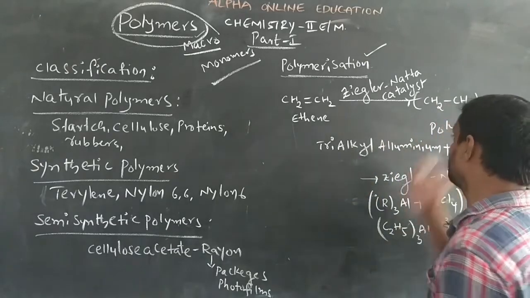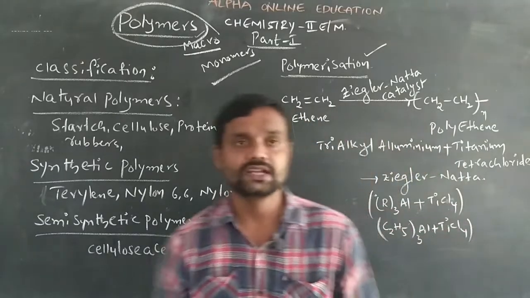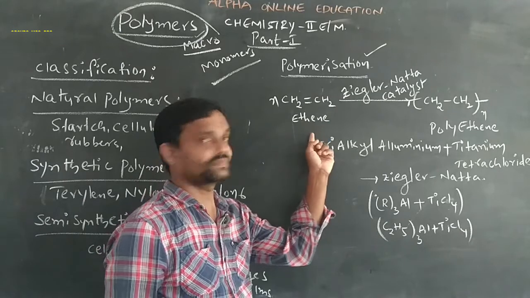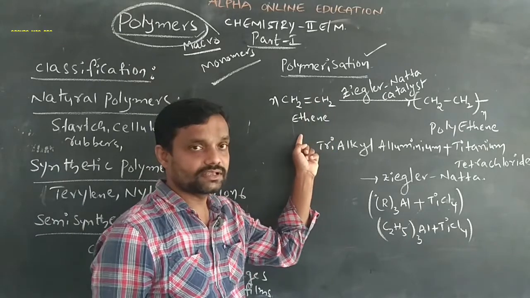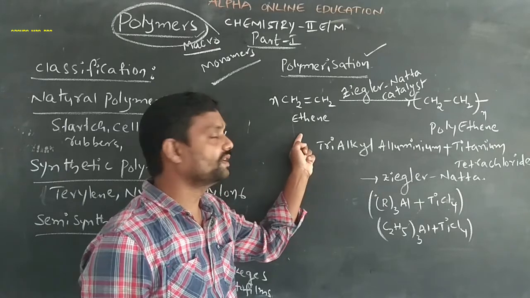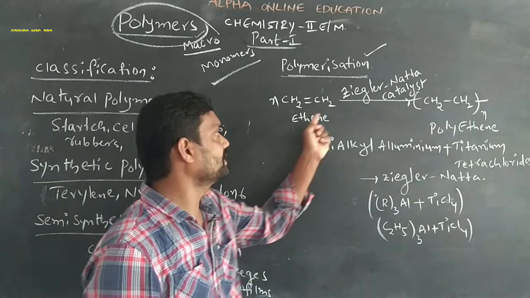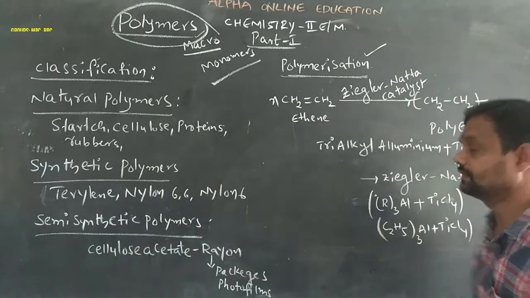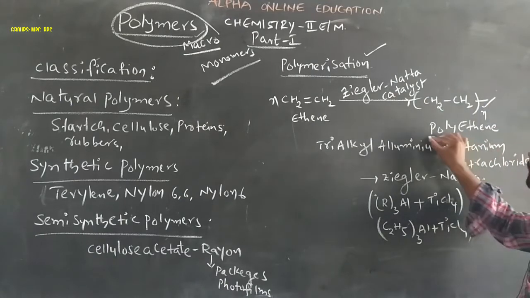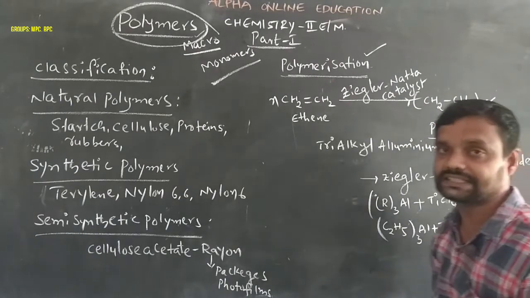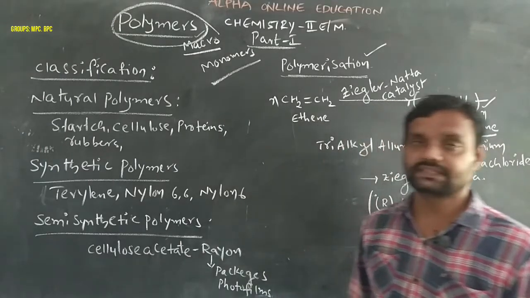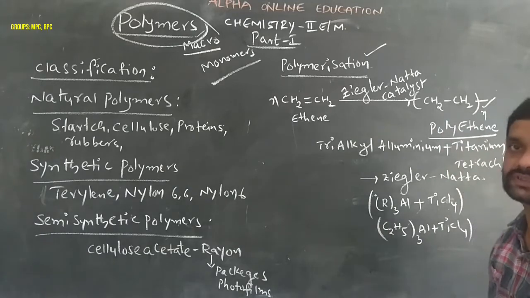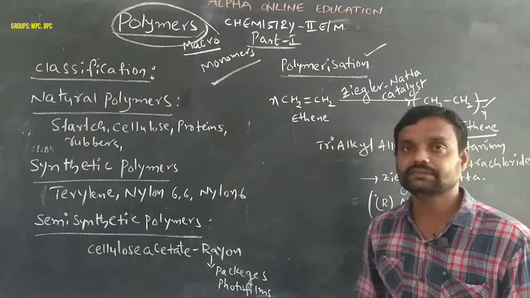So here we have some organic polymers. For example, the formation of polythene. N moles of ethene molecules, that is ethylene molecules, join together by covalent bonds in the polymerization process to form the large molecule, the macromolecule. This macromolecule is called the polythene polymer. The polymer name is polythene or polyethylene.